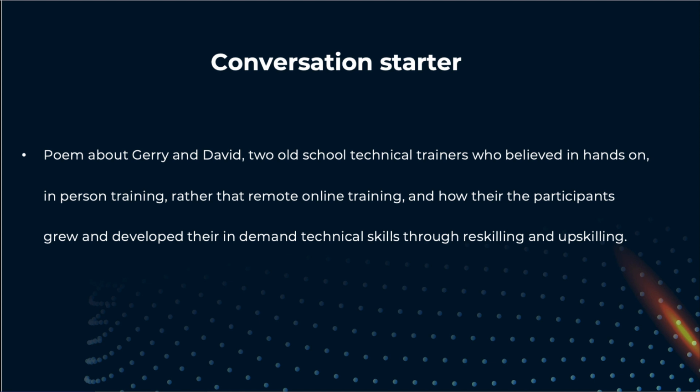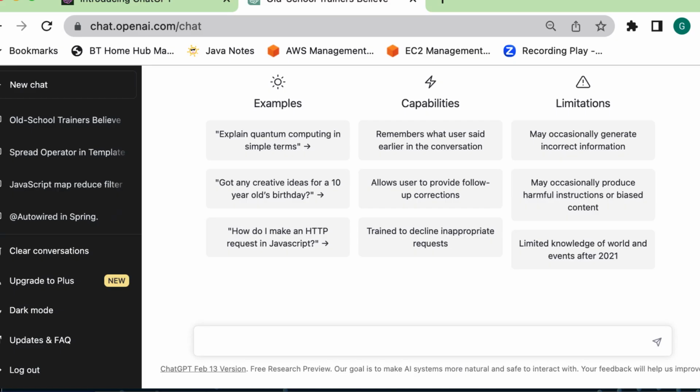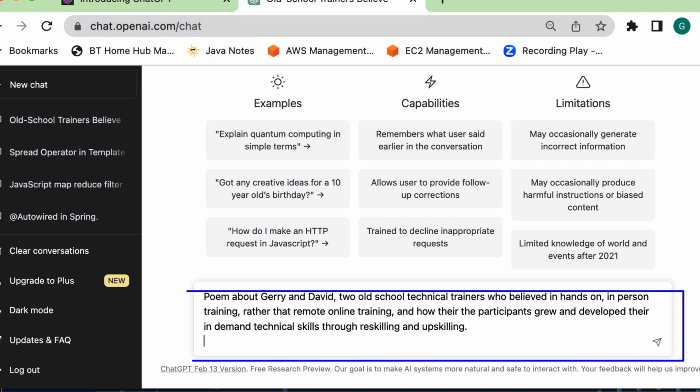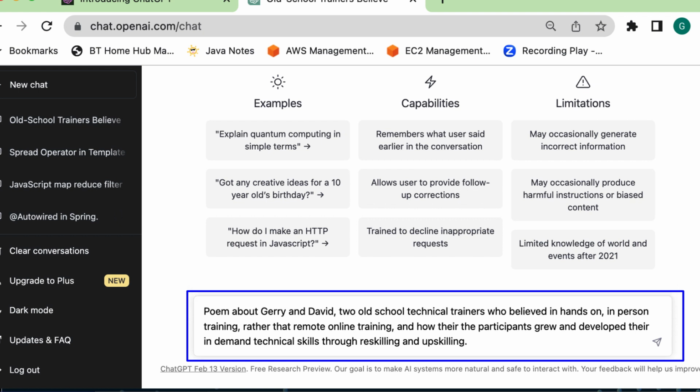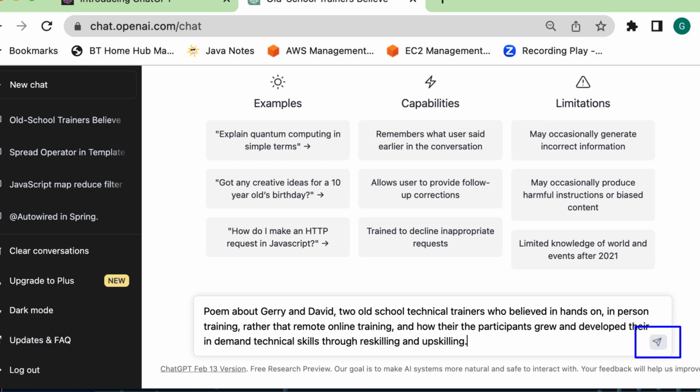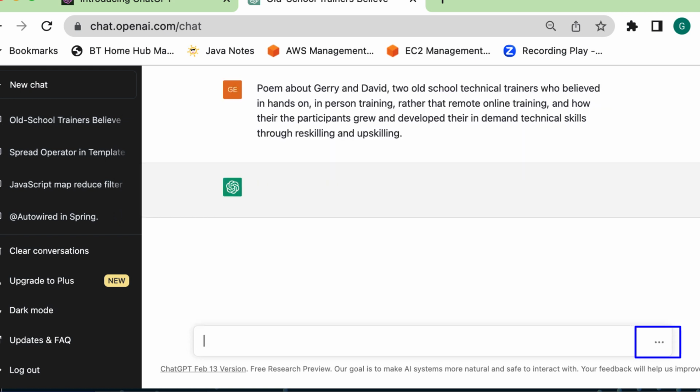So let's say I wanted a poem about Jerry and David, two old school technical trainers who believed in hands-on in-person training rather than remote online training, and how their participants grew and developed their in-demand technical skills through reskilling and upskilling. So we open ChatGPT and in our browser, we get a user account and then we can have some new chats. So I will just paste in and then just press the enter key or the little airplane and watch the magic happen.